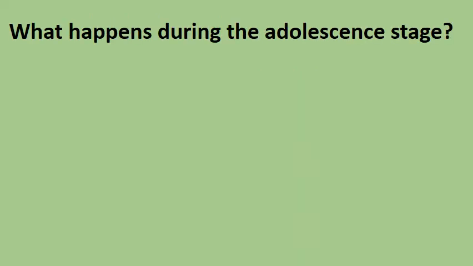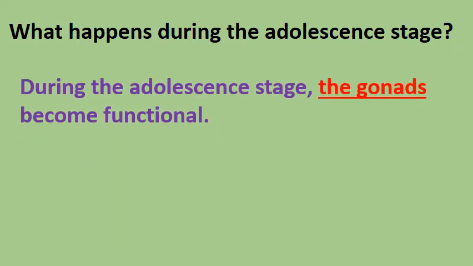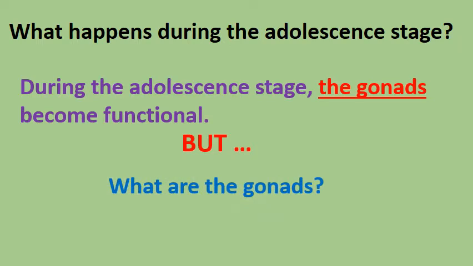But what happens during the adolescent stage? During the adolescent stage, the gonads become functional. These glands, the gonads that we find in males and females, become functional. But what are the gonads?